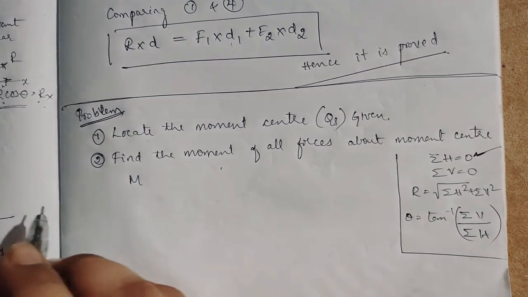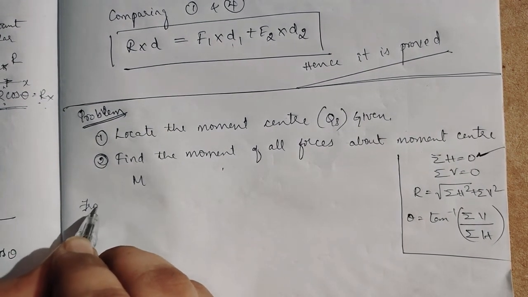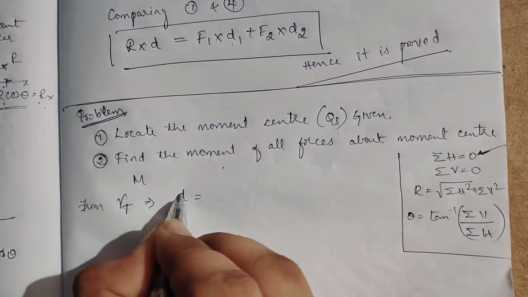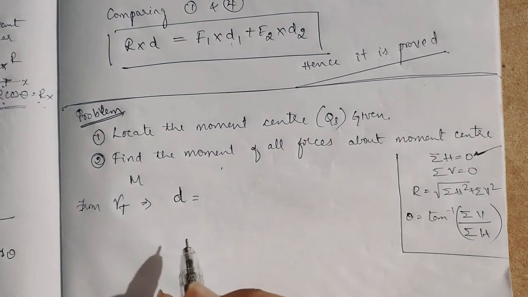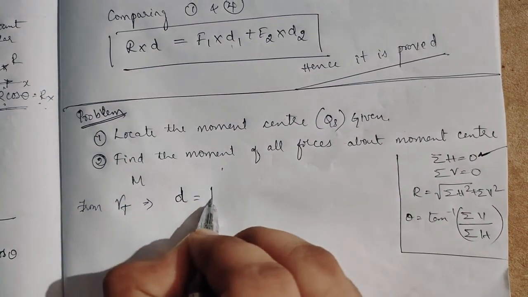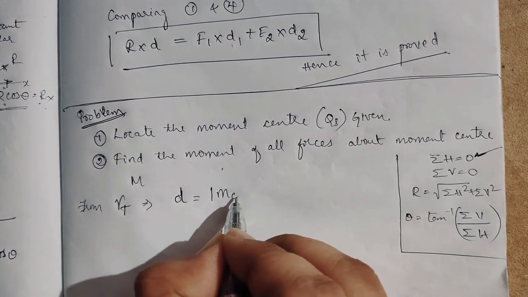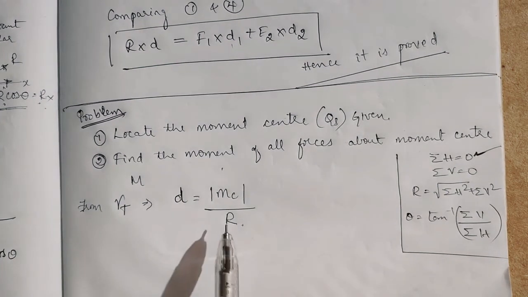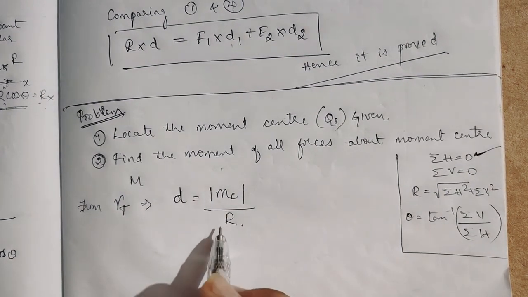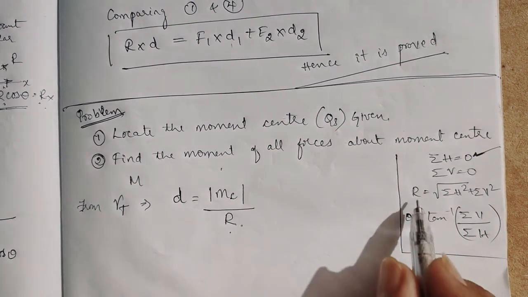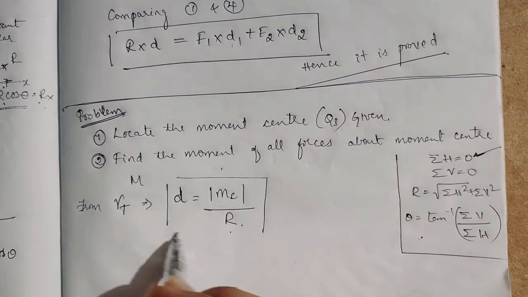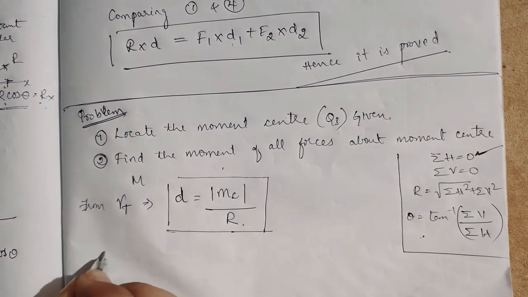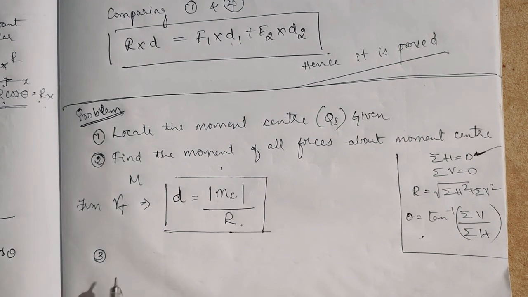Now from Varignon's theorem, if they tell us the distance d, then the moment about the moment center of all the forces divided by R, the algebraic sum of all the moments divided by the resultant R, gives the distance d from the moment center to the resultant R. You just note down while we do the problem, it will help.